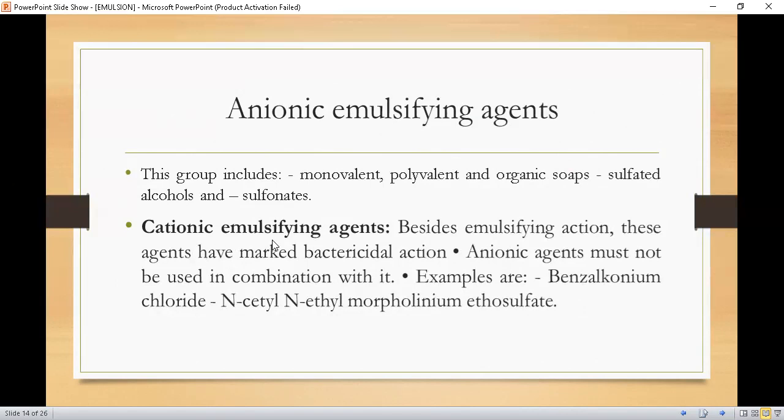Now, cationic emulsifying agents have marked bactericidal actions, and anionic agents must not be used in combination with them. Examples are benzalkonium chloride and N-cetyl N-ethyl morpholinium ethosulfate. These are the examples of cationic emulsifying agents.